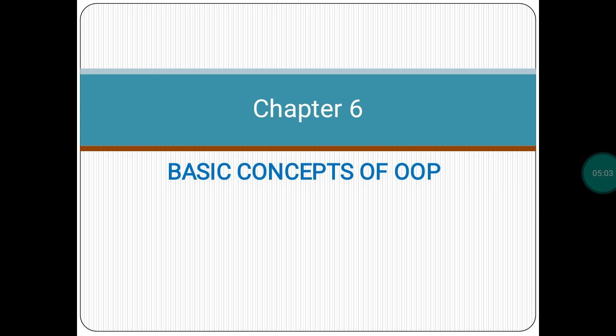Chapters 6 to 12 are all based on C++. Chapters 13 and 14 are based on database concepts, and after that 15 is a networking concept, 16 is the internet, and 17 is HTML. I will discuss those chapters later, but keep in mind that from chapter 6 onwards we have the C++ syllabus. So for C++, what is the basic concept of OOP?